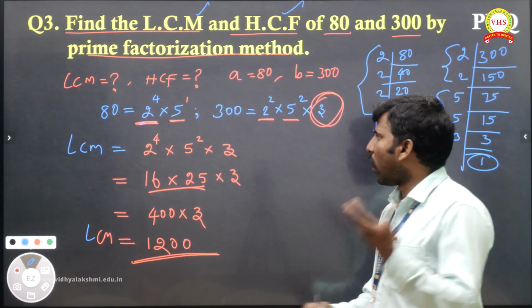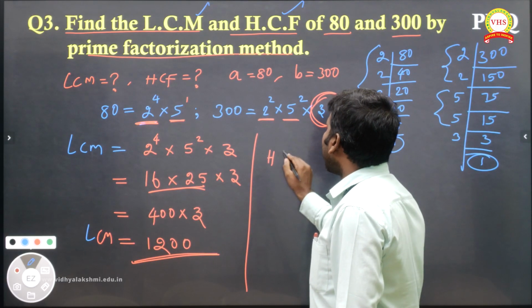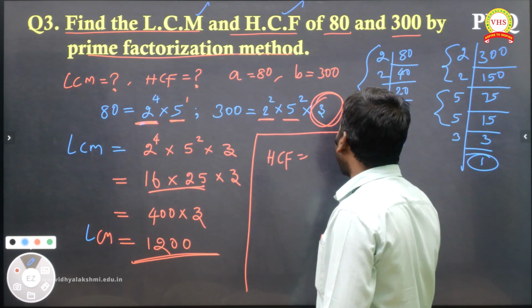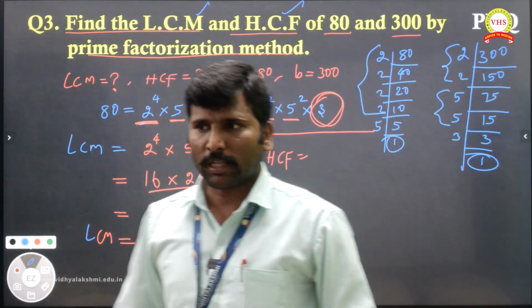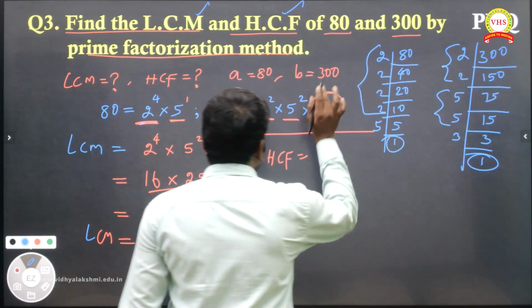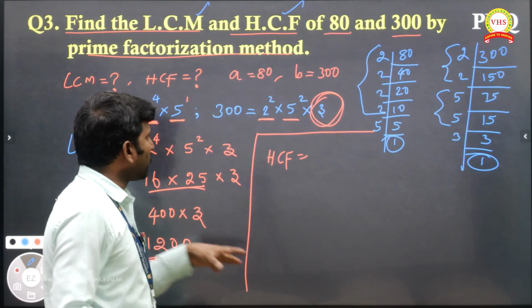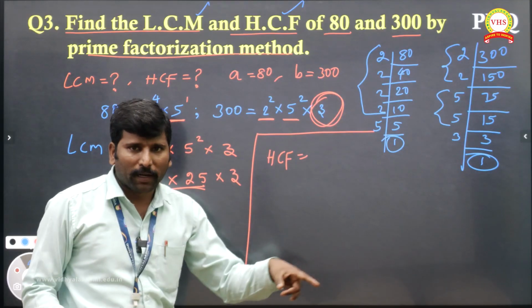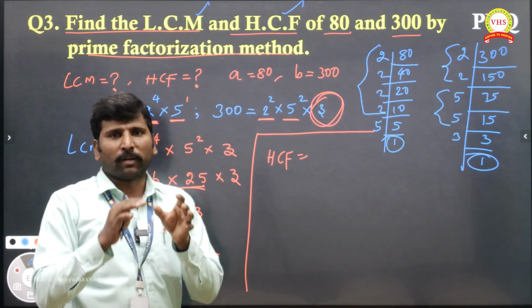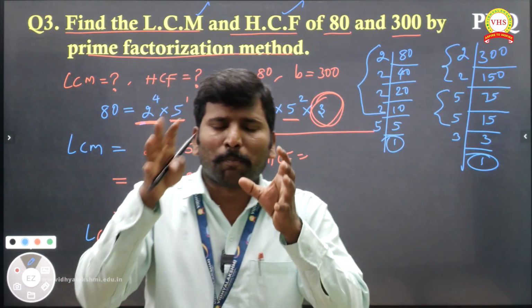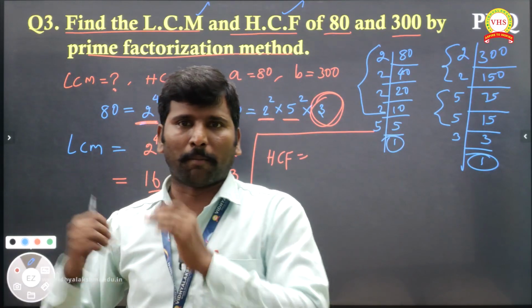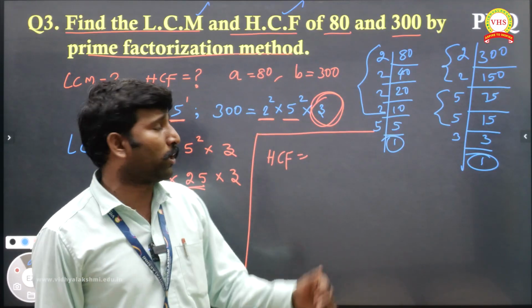And they asked to find also HCF. For HCF you can go by either the definition or there is a formula you can also use. If you want, I will give both. First by the definition. Definition says what? When we have a common prime, we should take the least power, which means the smallest power. Product of the smallest power in the common prime number. That's it. This is the definition for the HCF.